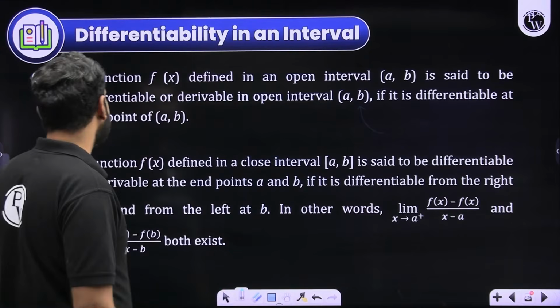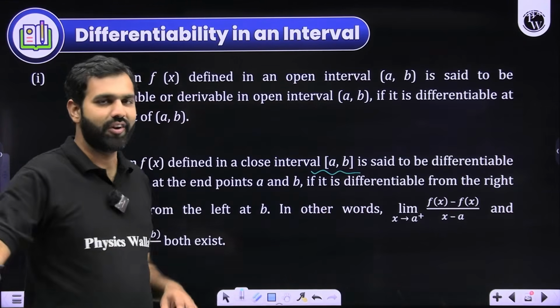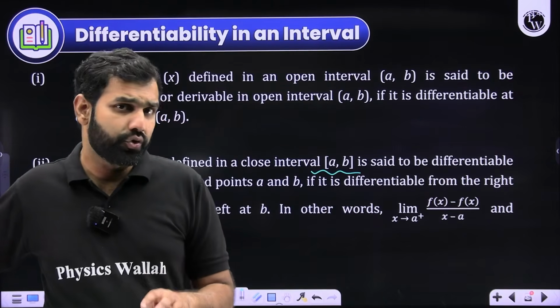But let's say there arises another case when somebody wants us to check a function's differentiability in the closed interval a to b.